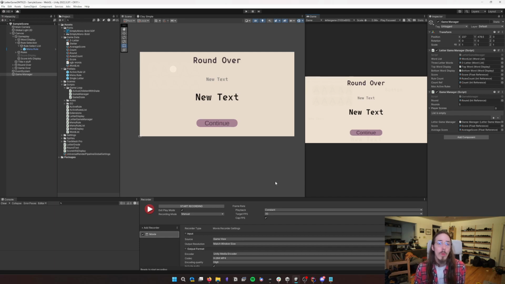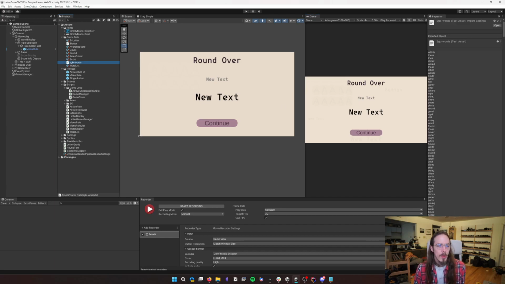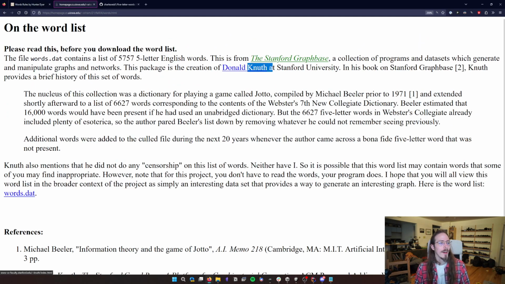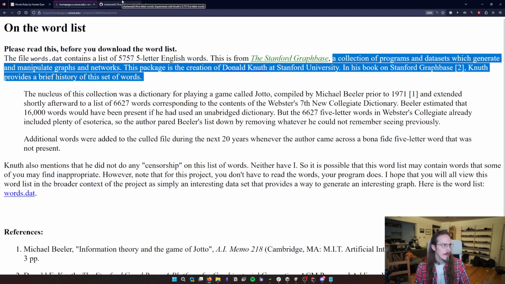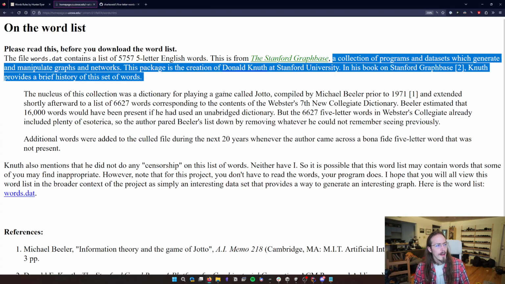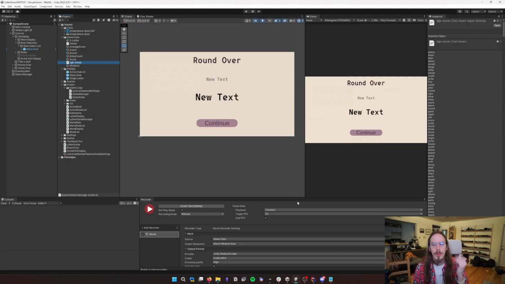The first is the word list. This word list, I got from Donald Knuth at Stanford University's word list from the Stanford GraphBase, and I actually pulled it from a GitHub repository. There you go. Word lists are pretty easy to find online.